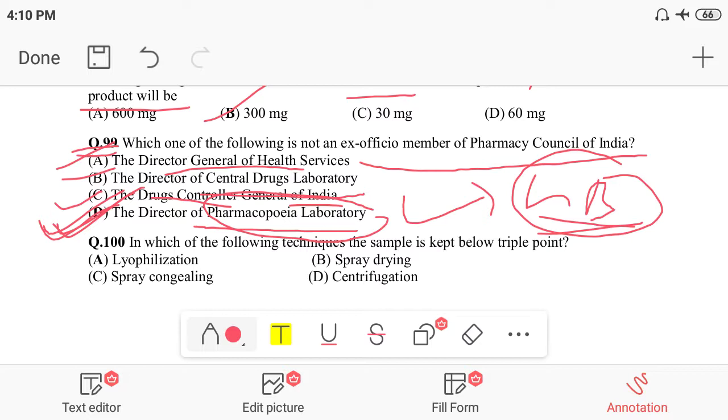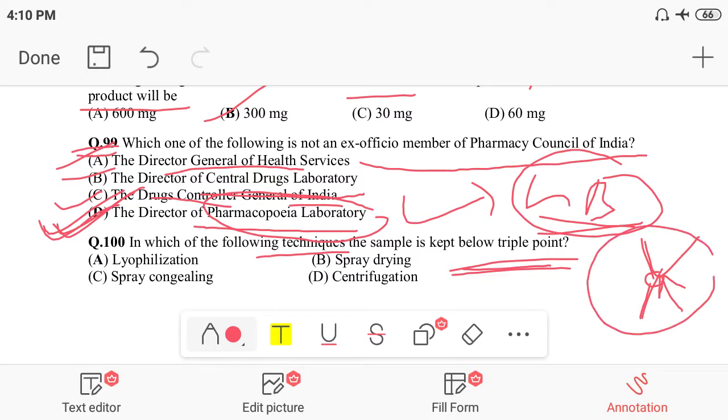Next, question number 100. In which of the following techniques is the sample kept below the triple point? Below the triple point, you can say ice, which can be obtained by freezing. You may have studied the triple point. Option A is lyophilization, B is spray drying, C is spray congealing, and D is centrifugation. So lyophilization, option A, is the correct option.